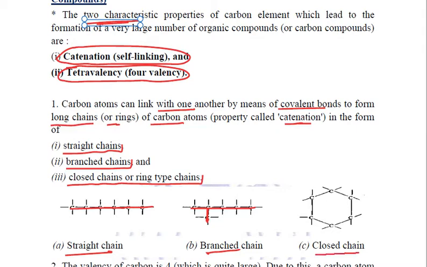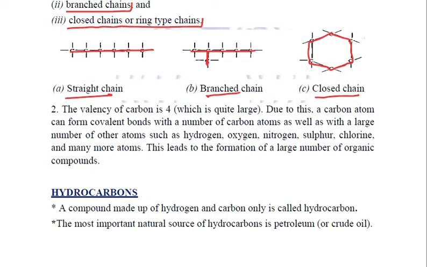This is an example of closed chain in which carbon atoms are combined with each other, forming a closed shape. It may be triangular or square, rectangular or pentagon or hexagon or octagon, any particular closed chain shape, right? So this is the first property, the first reason why carbon has millions and millions of compounds. Second property, as we said, is the tetravalency.